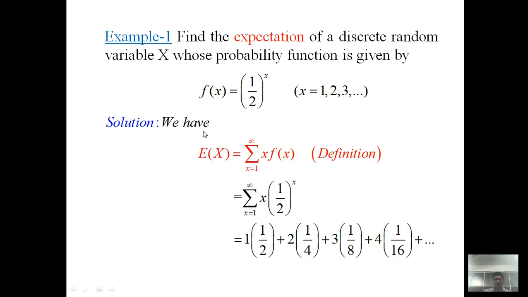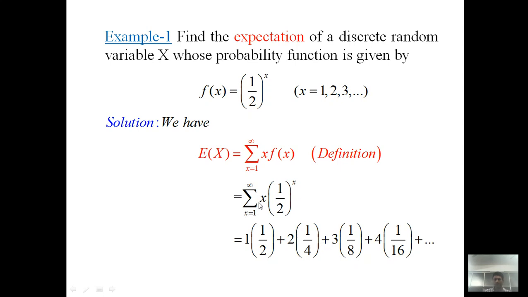Now to find the expectation, ultimately we have to find the sum of this series, if it is convergent. So we expand the summation. When x is 1, 1 by 2 raised to 1, so the first term is 1 into half. When x is 2, 2 into half square, so 2 into 1 by 4.